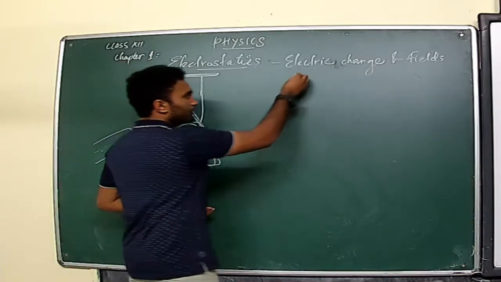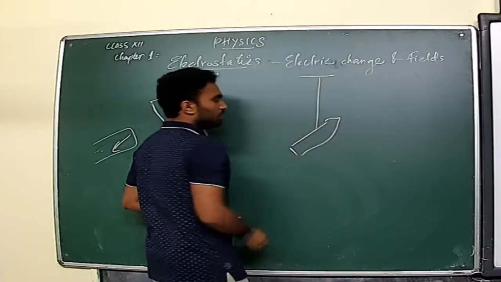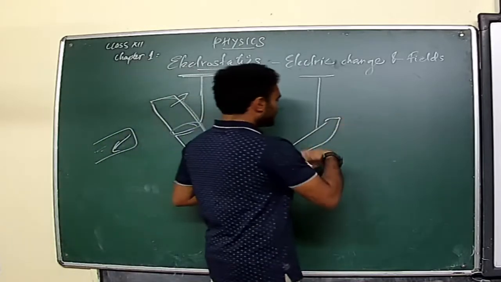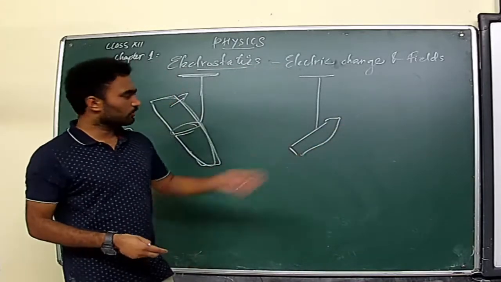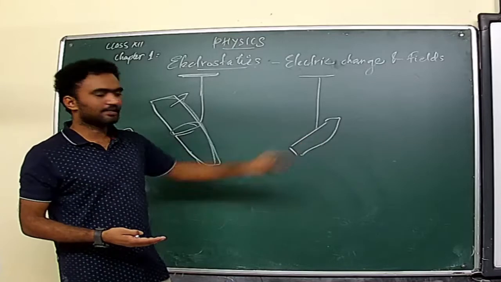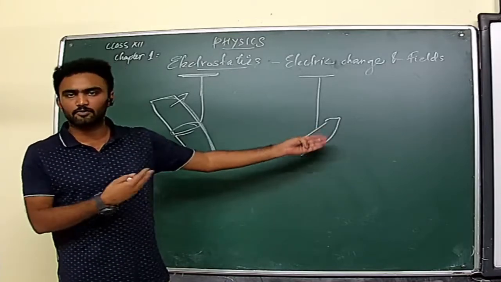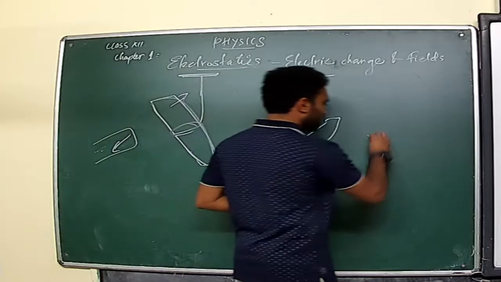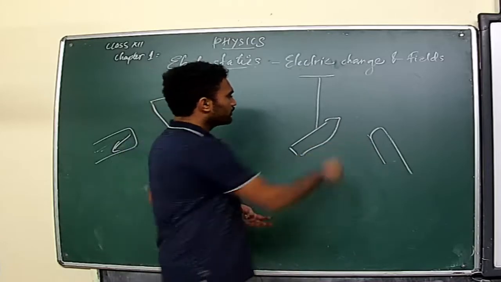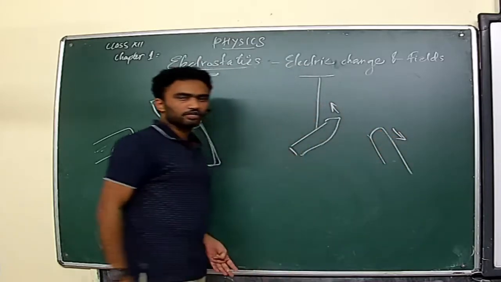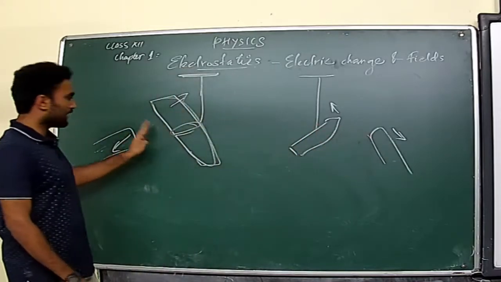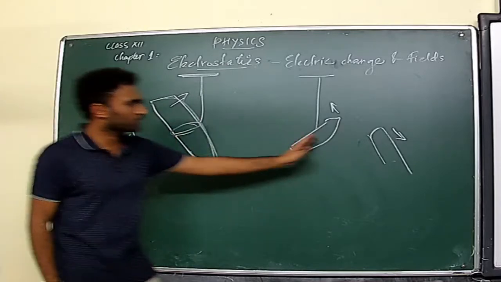At the same time, he took another rod which is of ebonite and he rubbed it with cat wool, and it has also got some charge, because if some bits of paper are there, you observe that it is attracting that paper. In that manner we can say that there is some type of charge in this particular body. And he took another one, made up of ebonite only, and that also rubbed. So he saw that both these rods are again repelling each other. So the charge obtained on these two, which means ebonite rod and glass rod, seems to be the same only for these two cases and also for these two cases.